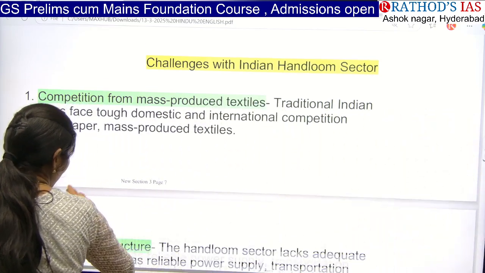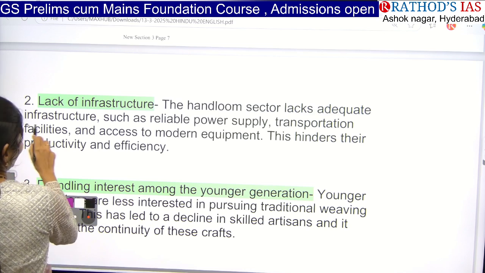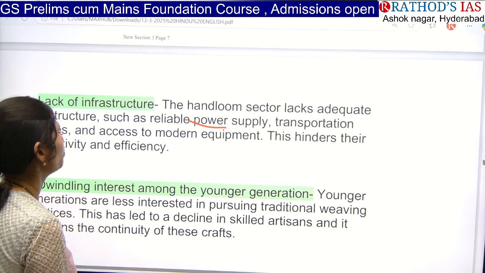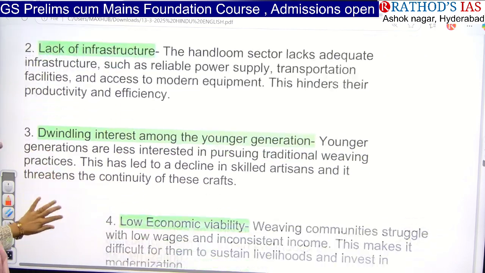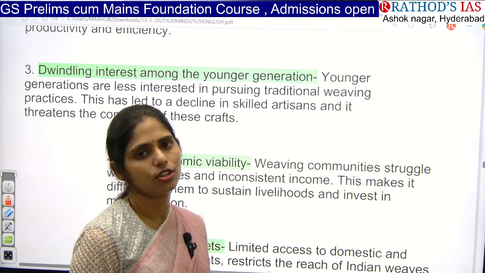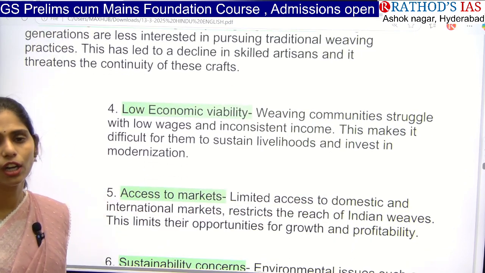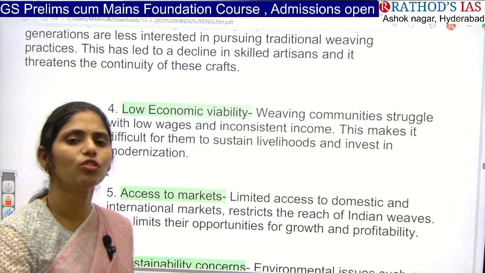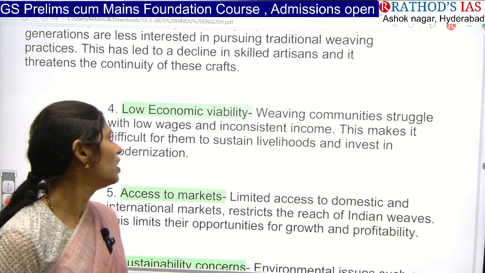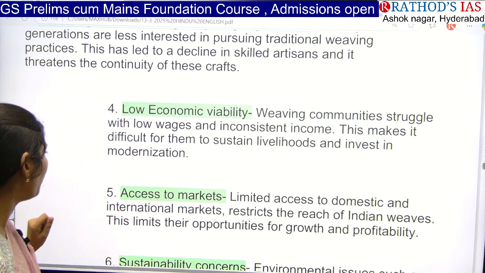And next one here is that the handloom sector is lacking adequate infrastructure, like we don't have reliable power supply and even transportation facilities, access to modern equipment, etc. And especially younger generation people are not getting interested in learning this traditional thing. And next one here is that weaving communities are struggling a lot because whatever hard work they are doing, they are not getting enough in return. They are not getting proper consistent income. Okay, so it is also an important problem.